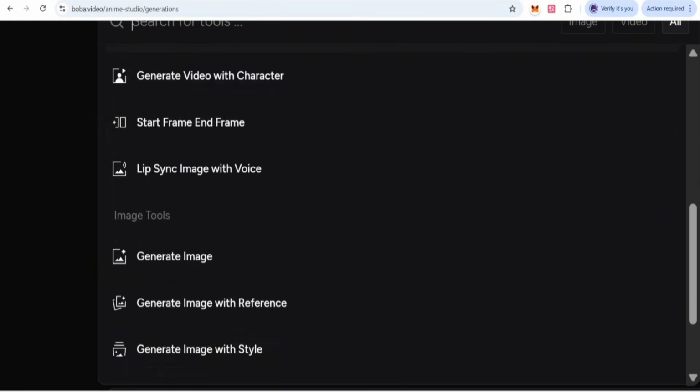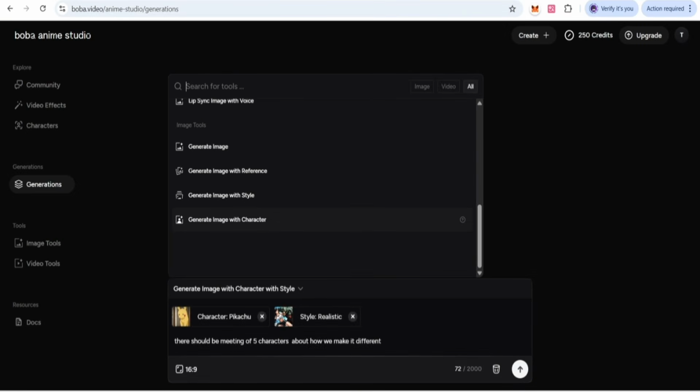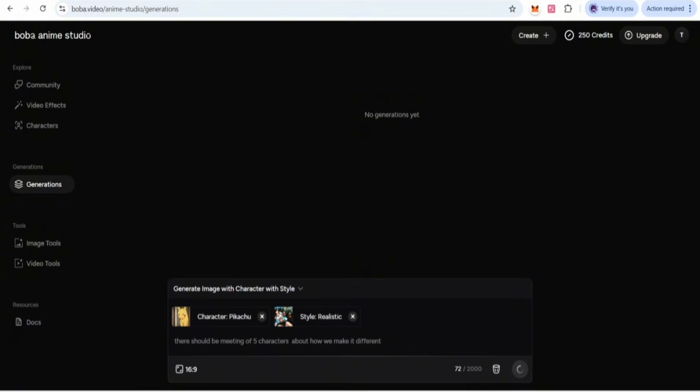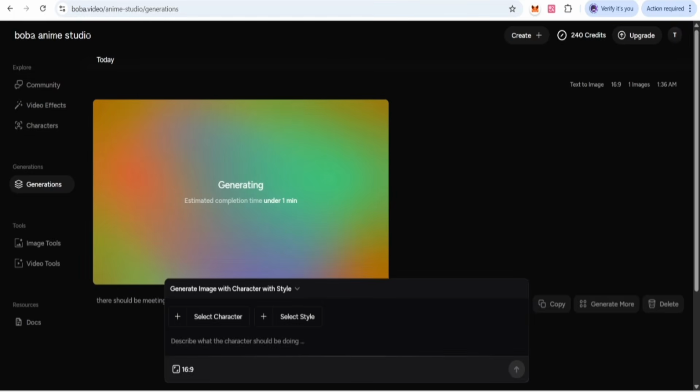You can also use details like lip sync. You can select them, click on the next option, and after this queue we can see the picture being created.